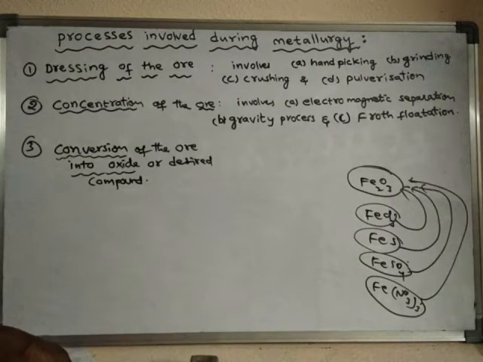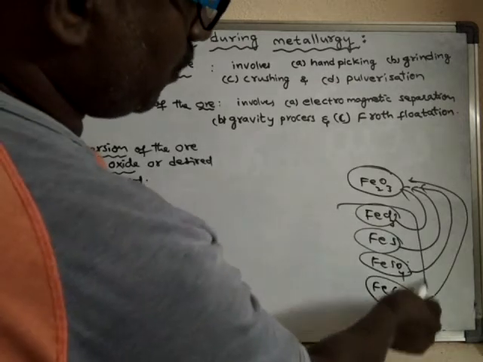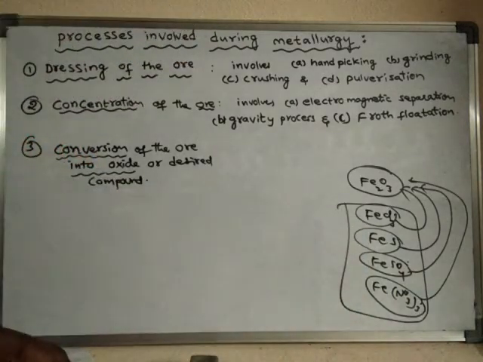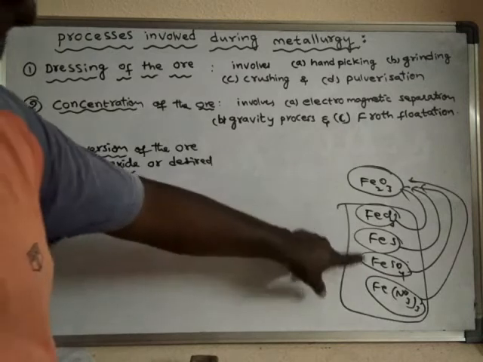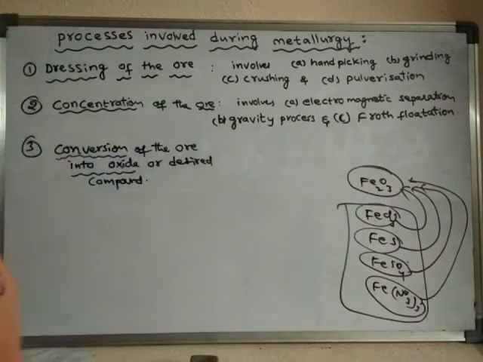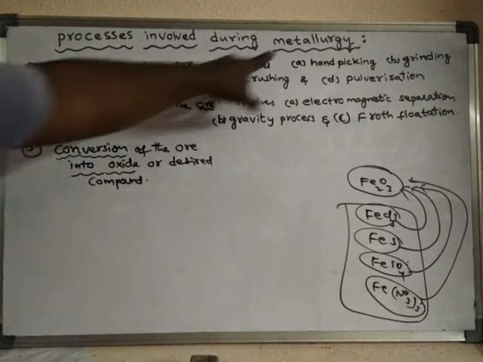The metal can be separated from the oxide ore easily when compared to the separation of the metal from other ores. That is why all other ores are converted into oxide ore. So that is the third process related to metallurgy.